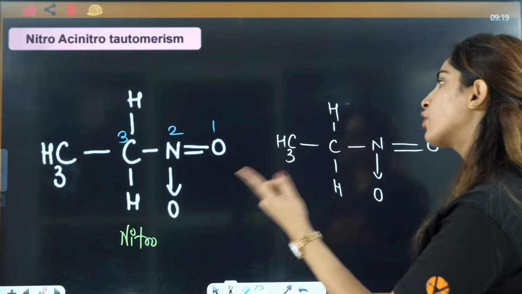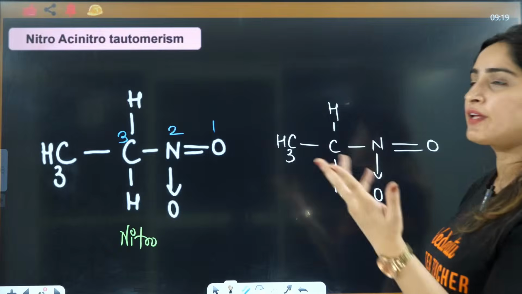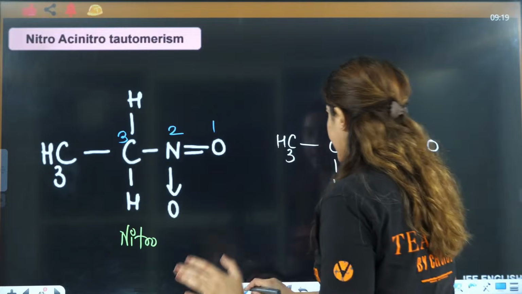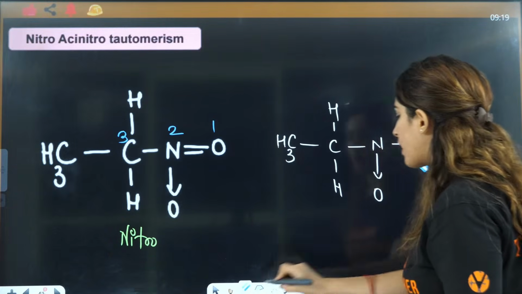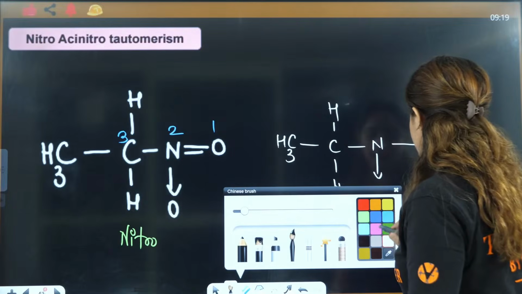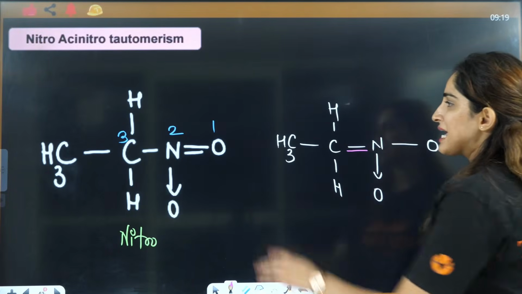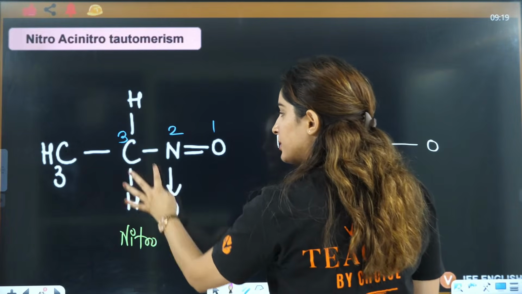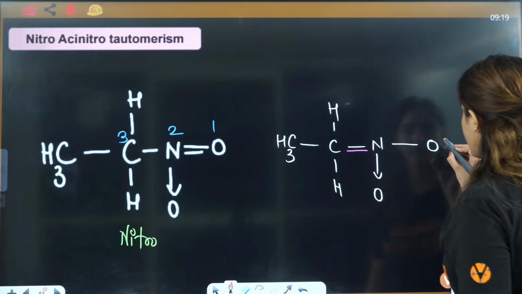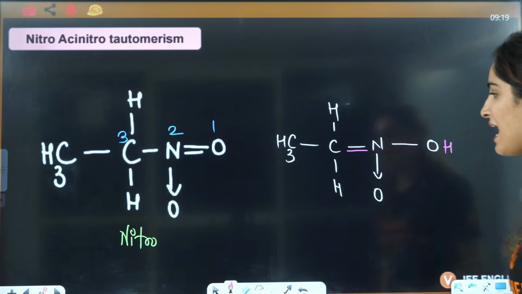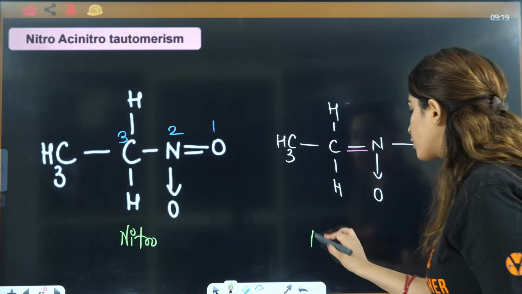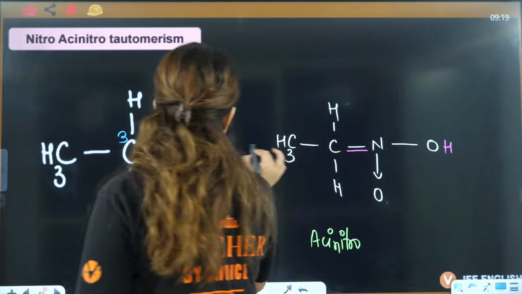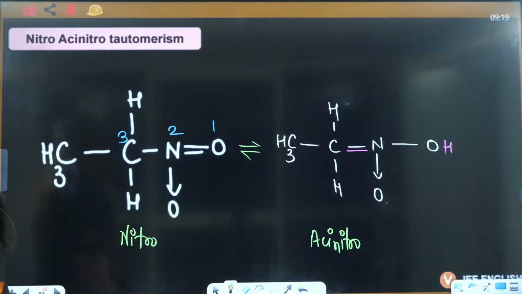Should I write it 1, 2, 3 or 1, 2, 3, right? Whatever you write, you know that here the double bond will be shifted from this to this side. So break the double bond of 1 and 2, shift it to 2 and 3, right? Then, from the third position, shift the hydrogen to the first position, right? That means hydrogen you have to shift here. And this is called aci-nitro. So this is a tautomerism of nitro and aci-nitro.